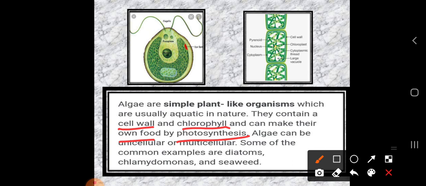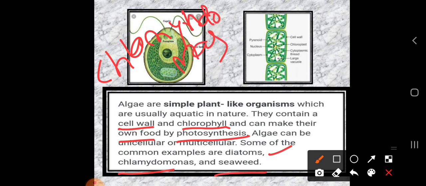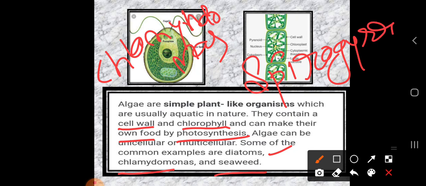both you can obtain in these algae categories. Some of the common examples are diatoms, chlamydomonas and sieved. Okay, so which examples have we taken for showing the algae? It is the chlamydomonas. This image is chlamydomonas. And the next image is the Spirogyra. Okay, this is the second image, that is the Spirogyra. So which examples are famous for algae? That is the chlamydomonas and the Spirogyra.